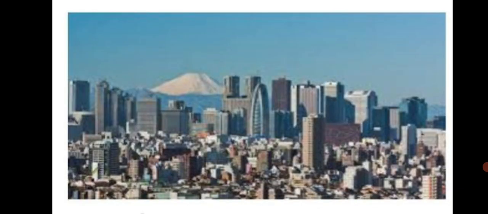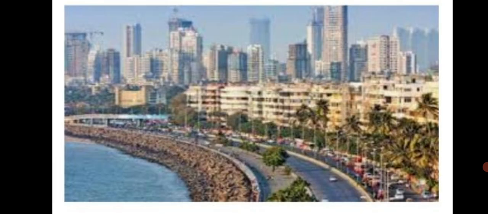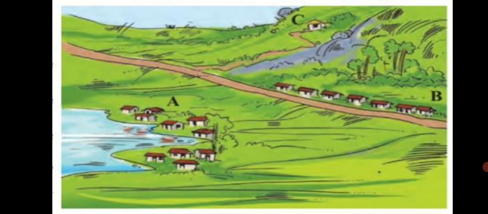Due to religious, historical, commercial, educational, and administrative reasons, and also due to tourism, the original settlement may transform into an urban one. If the population and the necessary amenities increase on a large scale, the urban areas grow into metropolitan cities. Now look at this figure or the diagram shown here.